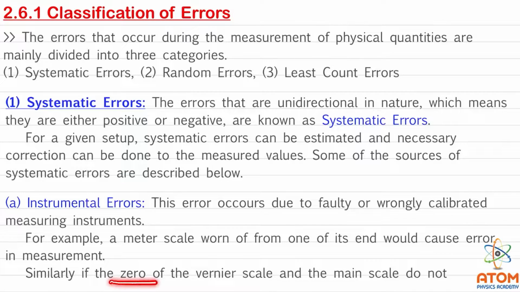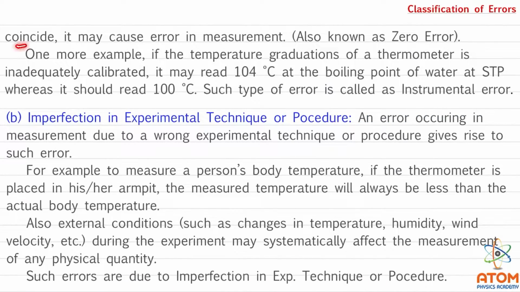Similarly, if the zero of the vernier scale and the main scale do not coincide, it may cause error in measurement. This is also known as zero error. You will learn vernier calipers in your physics practical.